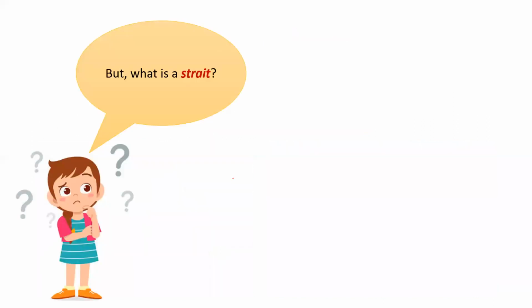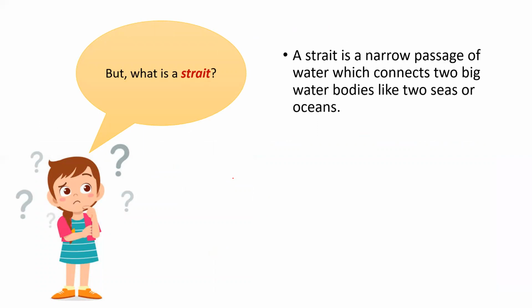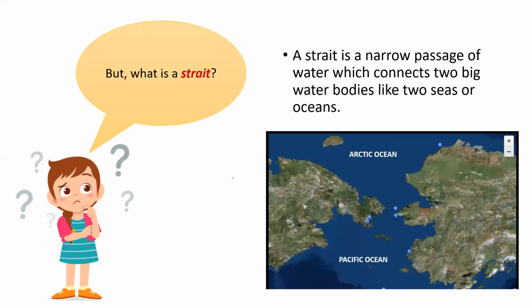But what is a strait? Do you want to know what a strait is? A strait is a narrow passage of water which connects two big water bodies, like two seas or two oceans. So as we were talking about the Bering Strait, it is a narrow passage of water. Okay, so see, here we have land, here we have land, and the water here becomes very narrow. It is a narrow passage of water.